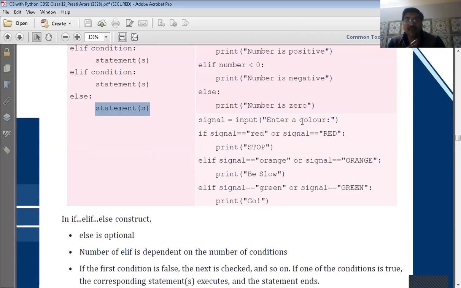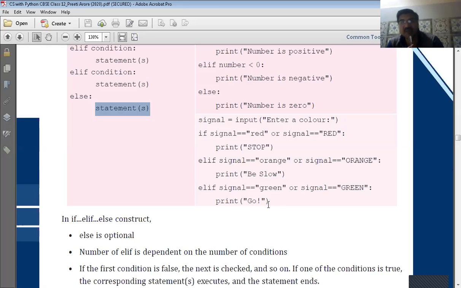Another example can be to enter a color from the user. The user has input the color and we put it in the signal variable. If signal is equal to red, that means the color inputted by the user is red, then we print stop. Elif, otherwise if signal is orange, that means the color inputted by the user is orange, then we will print be slow. Or if it is green, then print go.